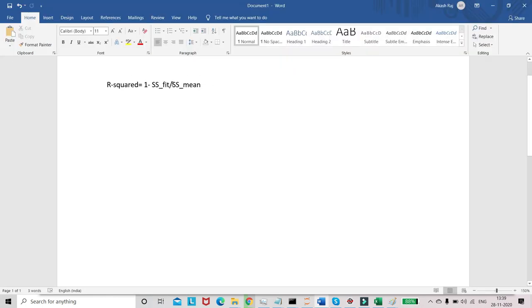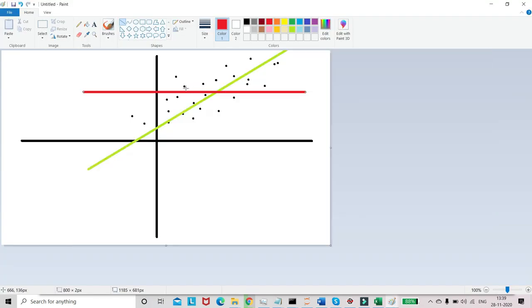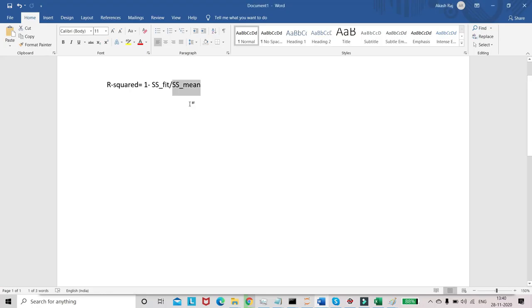For a given set of points, the mean value is constant, so the sum of squares along the mean line is constant. Sum of squares means the distance from all these points is summed up and calculated like this. We also calculate the sum of squares around the fit line.